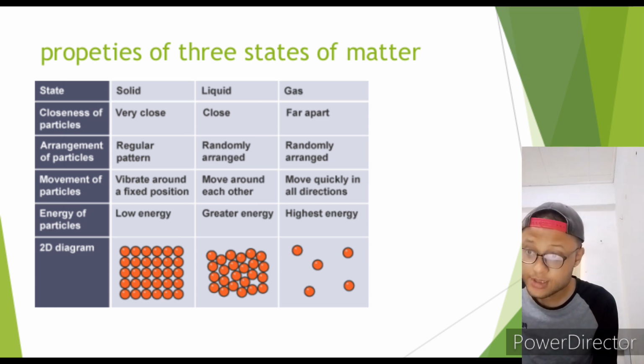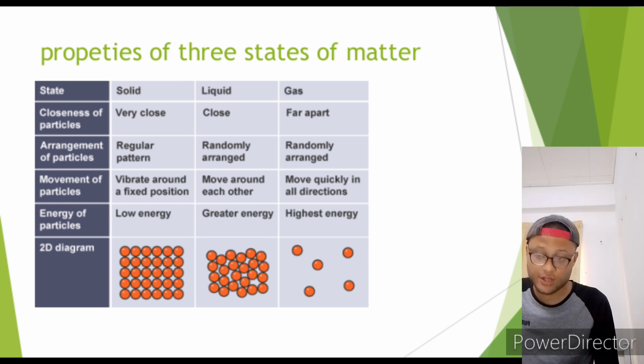For movement of particles, solid vibrate around a fixed position, liquid move around each other, and gas move quickly in all directions. Next is energy of particles. For solid, the energy is very low, for liquid, the energy is greater than solid, and for gas, it has the highest energy. And these are the 2D diagrams for each state of matter.